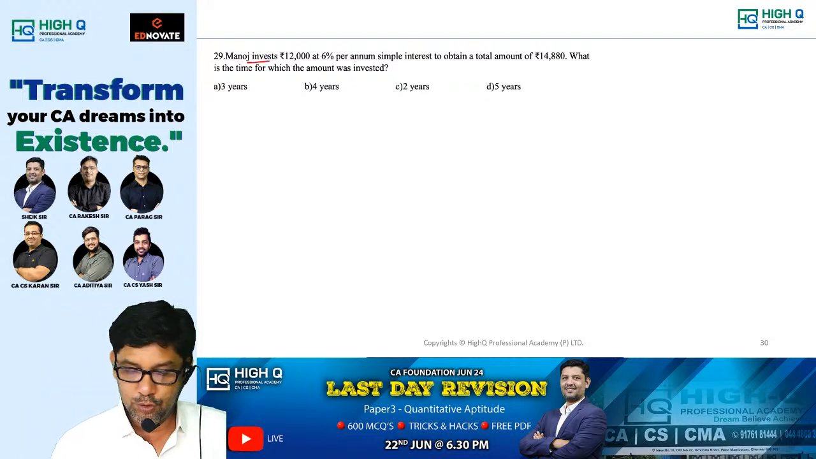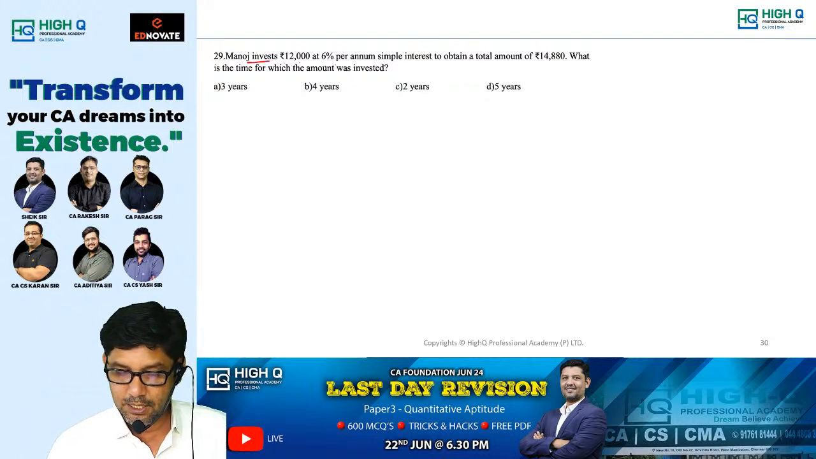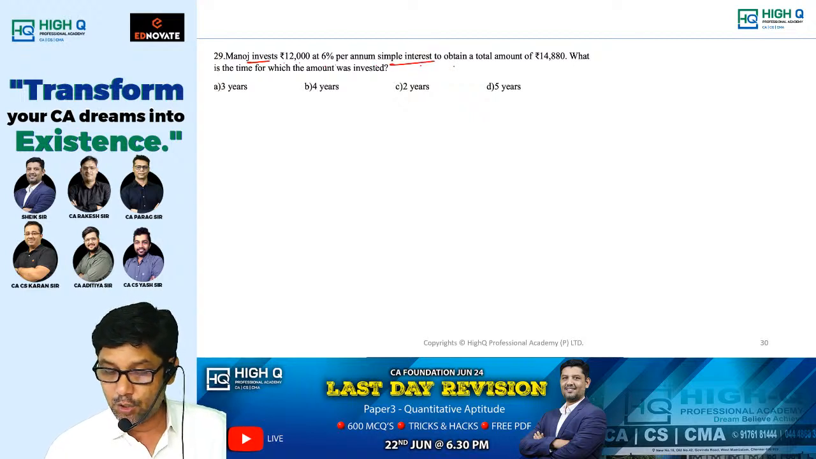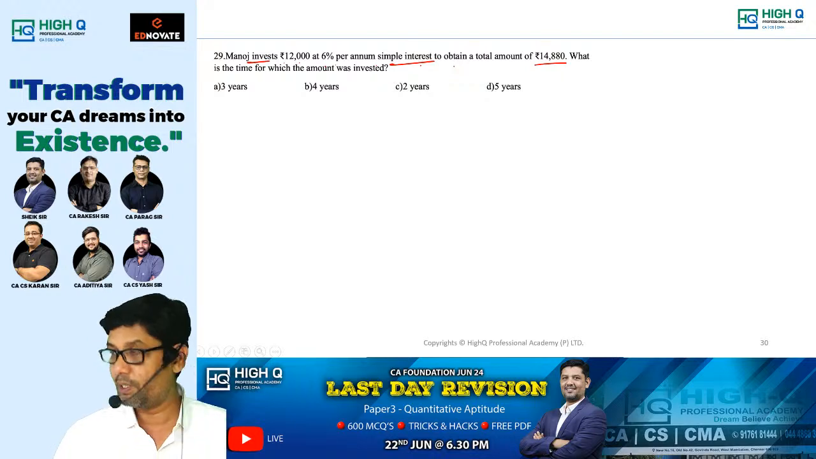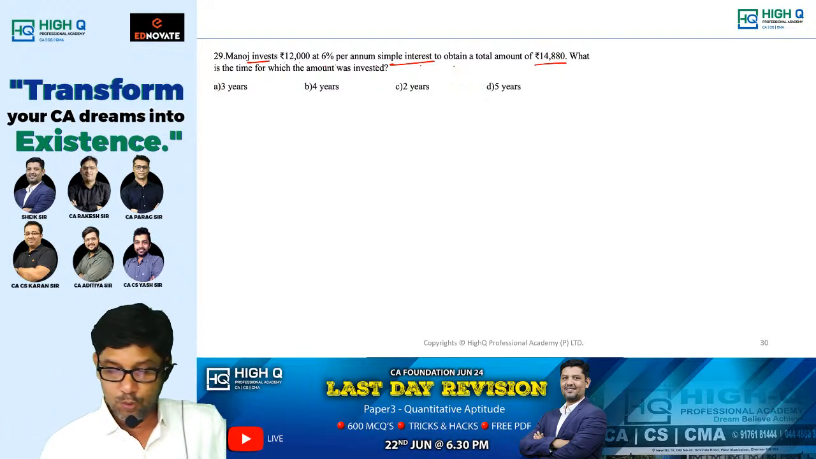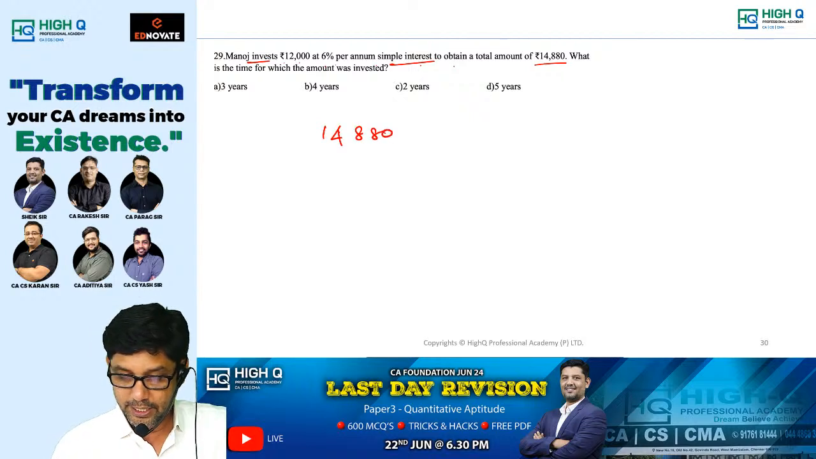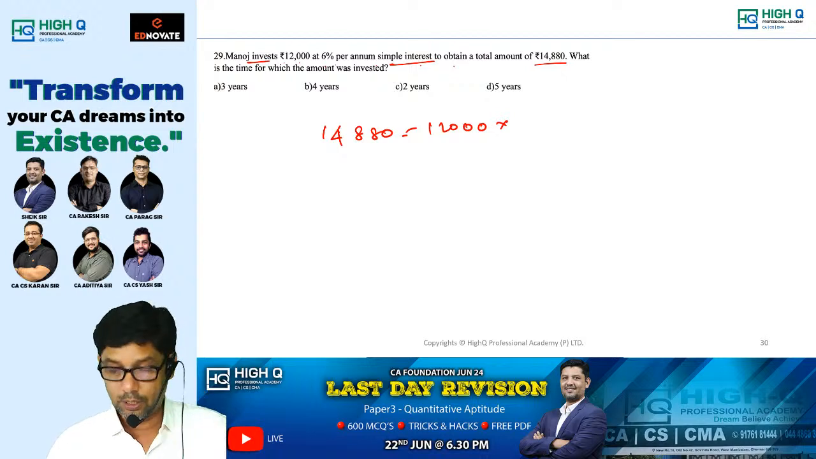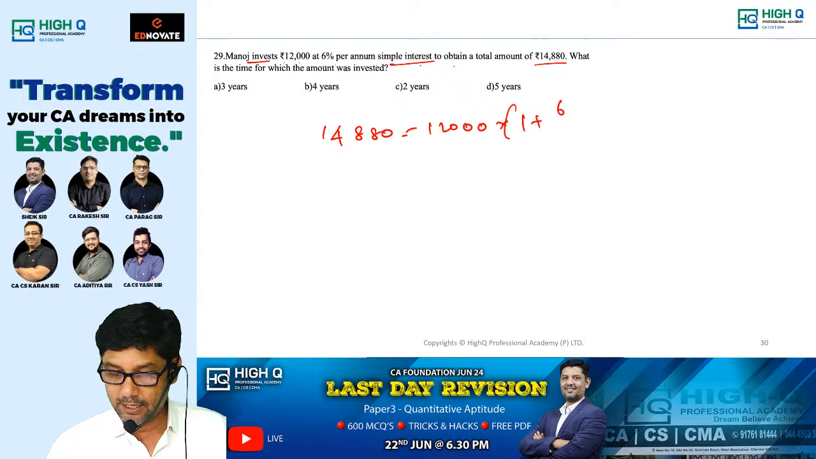Manoj invests 12,000 rupees at 6% per annum. It's a simple interest question. They ask you to find the amount. He obtained a total amount of 14,880. What is the time for which the amount was invested? The number of years is to be calculated. So 14,880 is equal to P into 1 plus RT by 100, which is 12,000 into 1 plus 6 into time divided by 100.